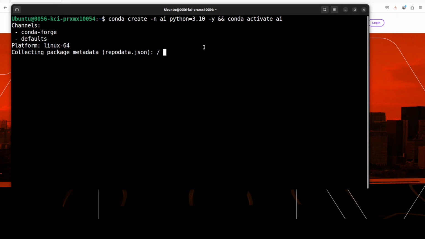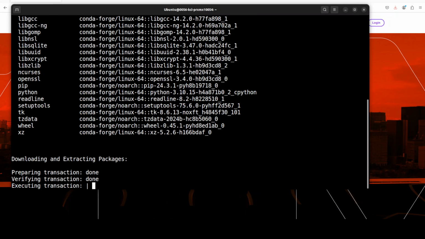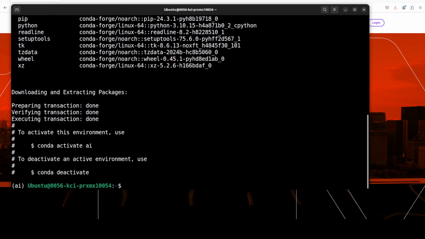I will be going with Python 3.10, but you can go with 3.11 or 3.12, as long as it is 3.10 or above, you should be fine. Okay, so as I said, by using local models, we are going to create a role play game or RPG game or a dungeon game where I will be creating one world, and then a few kingdoms in that world, and in those kingdoms we will be creating a few towns, and in every town we will create some NPCs or non-player characters. Non-player characters are those characters which are not controlled by a human but by the system.